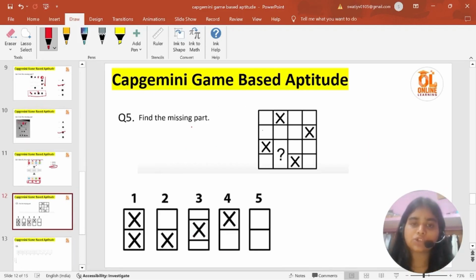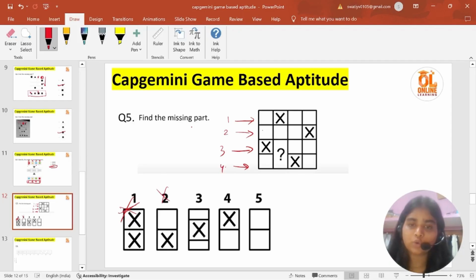Okay, in this question you have to find out this missing part. Can you see in this question that every row is having a cross symbol? So it is very clear that we cannot have a cross symbol in this place. Okay, so the only option left to us is fifth, but we'll check all the options. So we cannot have this, because this is having two crosses, and we will have two crosses in our third and fourth row. Okay, so we cannot take it.